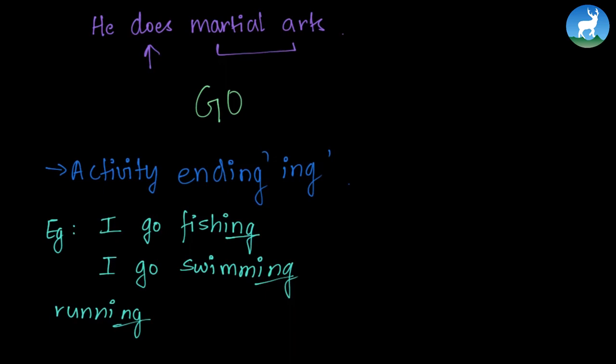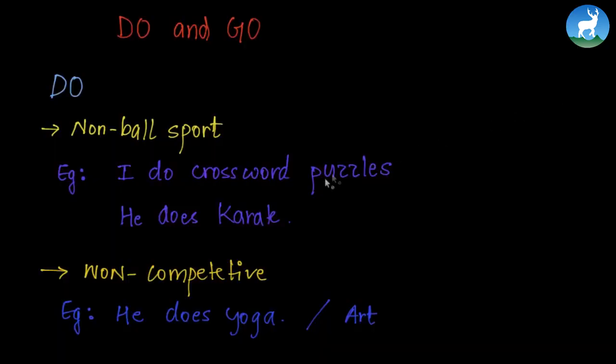Now, another thing we need to remember is that go is basically used with activities that involve movement, okay? So swimming, you need to swim from one place to another place. So it needs a movement of your body. Fishing needs movement. Running needs movement. While in the other examples, the example we used was crossword puzzles.